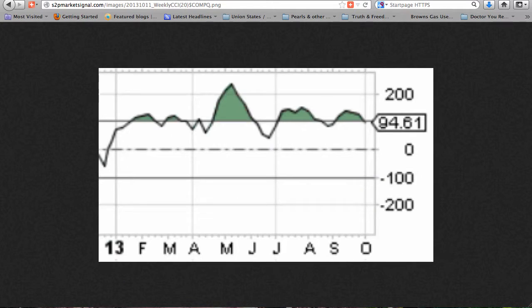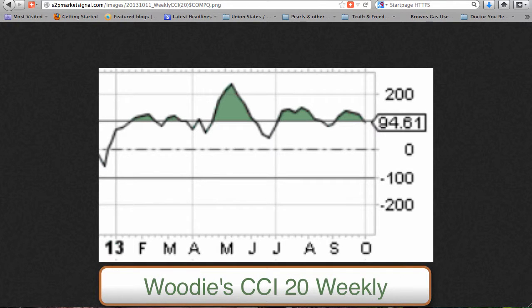In Woody's CCI trading system, 6 consecutive bars above or below 0 are required for a change of trend. The weekly CCI 20 of the Nasdaq Composite Index began a Woody's uptrend 35 weeks ago, while the daily CCI 20 began a Woody's uptrend 4 weeks ago. The CCI 20 weekly has dropped below plus 100, but remains outside the plus or minus 50 range for a valid zero-line reject entry signal.